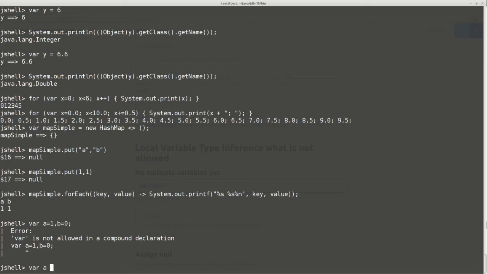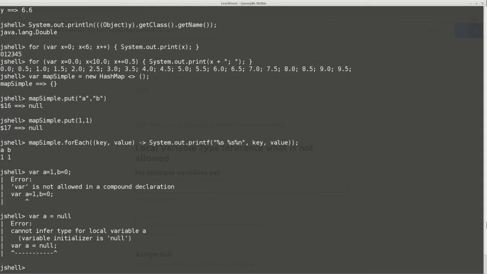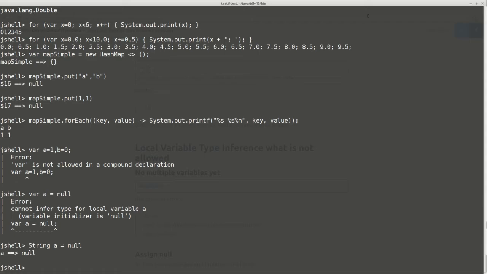So for example, let's say that I want to add a new variable a which has value null. This is not allowed, using null as a variable initializer, but you can do it with string. So for example, this is possible.